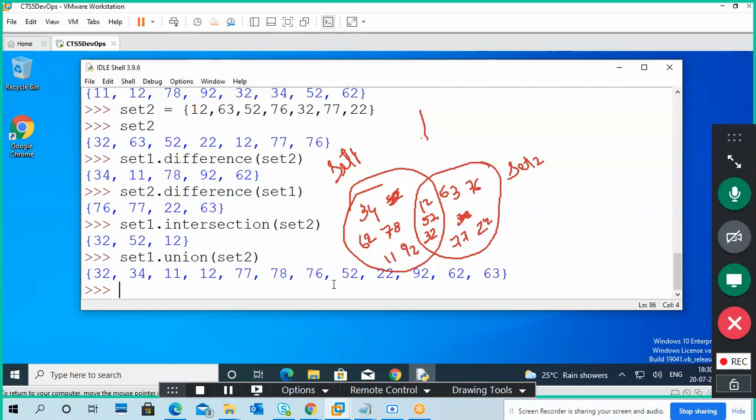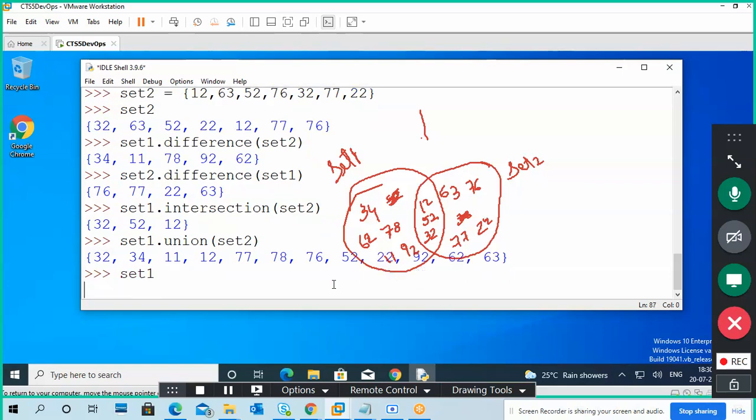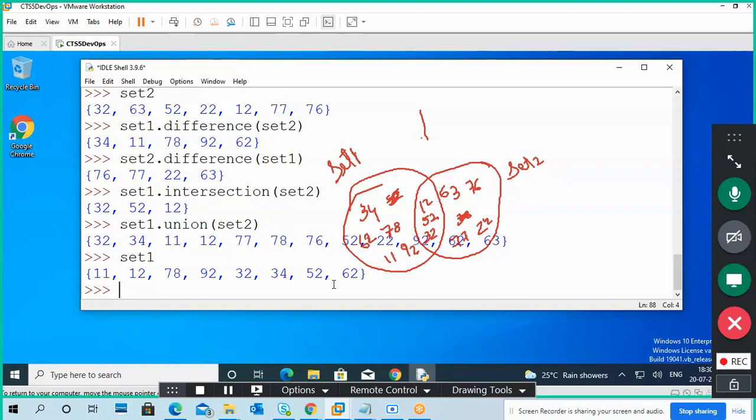Okay, so this is sets. Superset and subset are also there. For example, this is my set 1. I'm going to create another set 3 like this. Curly brackets, remember guys.